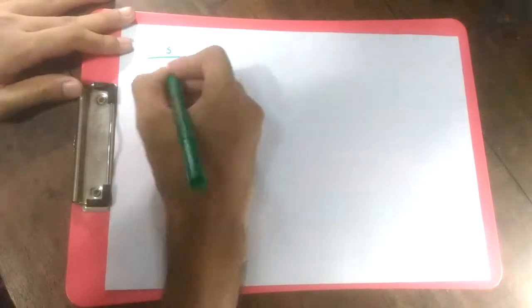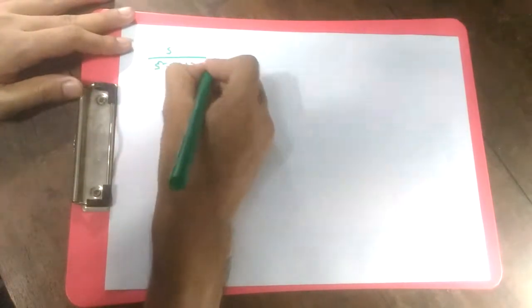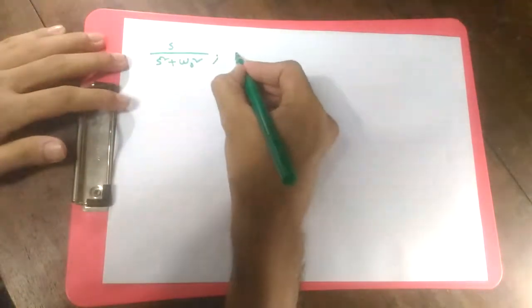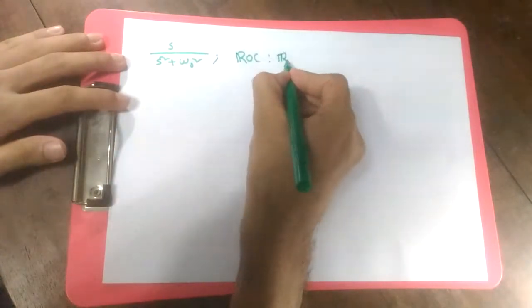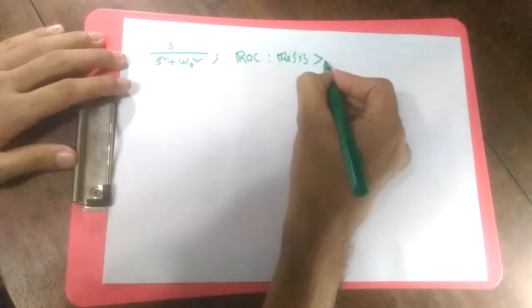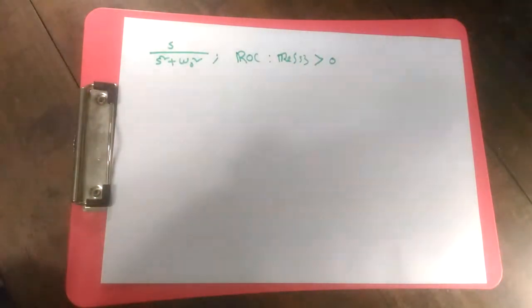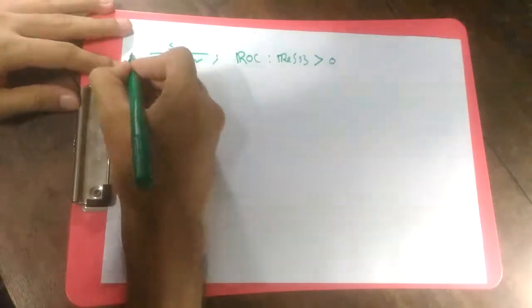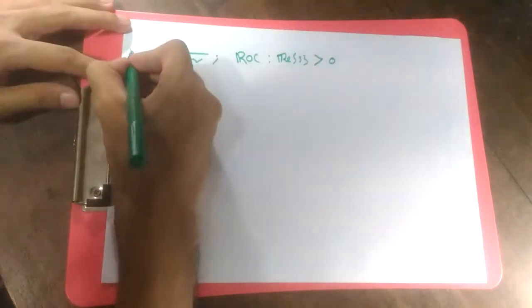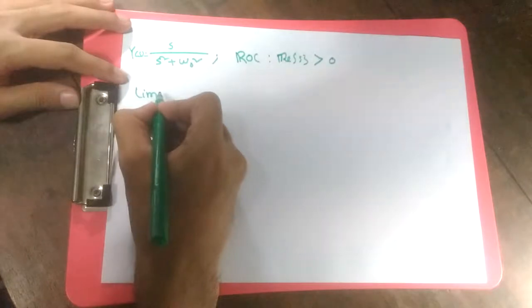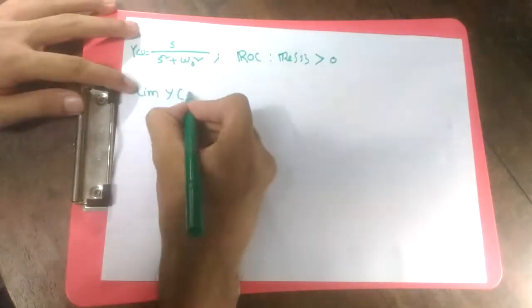Now there is a thing you should know. Suppose I give you the function s square over s square plus omega naught square. Now what is it? It's the Laplace transformation of cosine of omega t with ROC as real part of s is greater than 0. Alright, that's the ROC of this Laplace transformation. So if we consider it as Y(s), and we try to evaluate the time domain function at infinity,